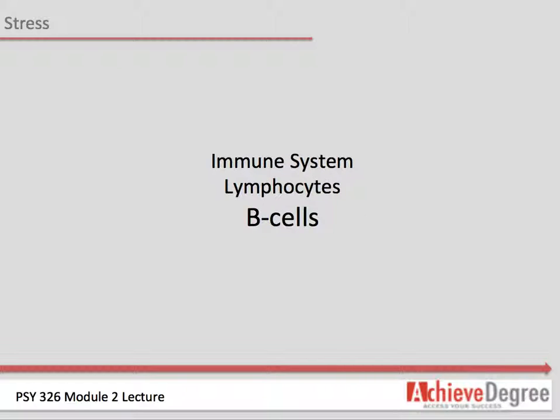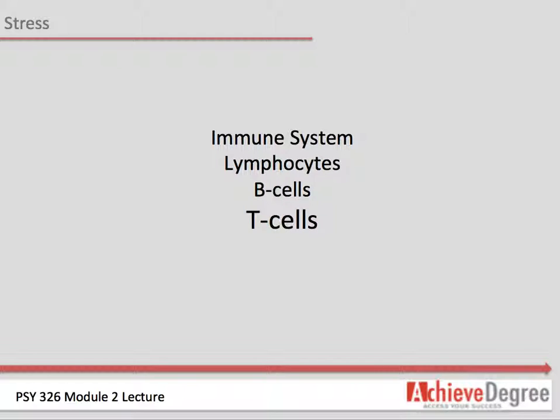B cells mature in bone marrow. With the help of helper T cells, they differentiate into plasma cells and secrete antibodies. Each antibody is manufactured in response to a specific invader. Foreign substances that provoke antibody manufacture are called antigens.